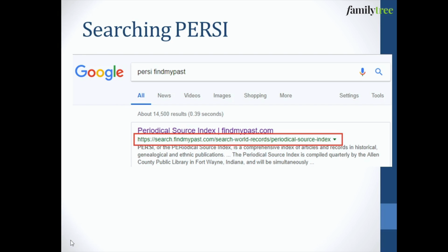My easiest way of finding PERSI: I'm a subscriber at findmypast.com, where PERSI is held. That's the official online resource for finding and searching PERSI. But anyone can search PERSI, so you don't have to be a member at Find My Past. Just create your own free guest login. But when I just want to go search PERSI, I can log into Find My Past, or I can just Google search PERSI, Find My Past, and click on the very first search result, which will take me right into that database. And let me show you what that looks like.